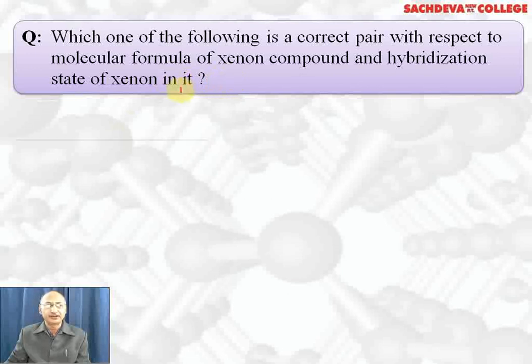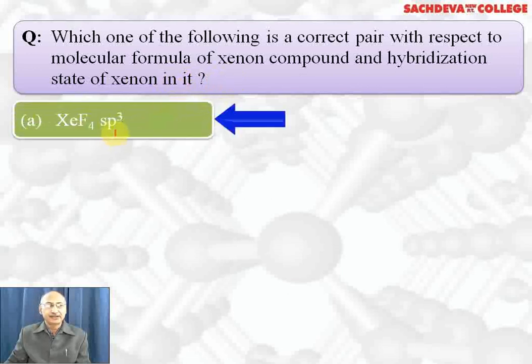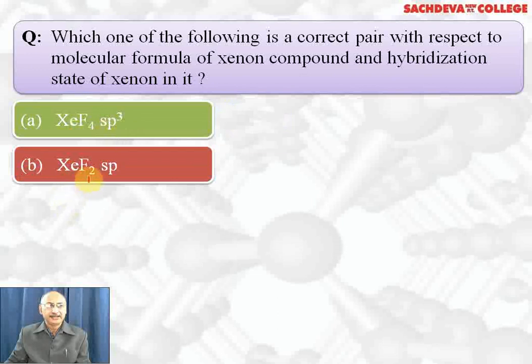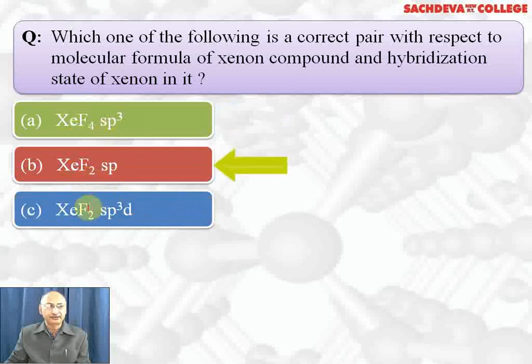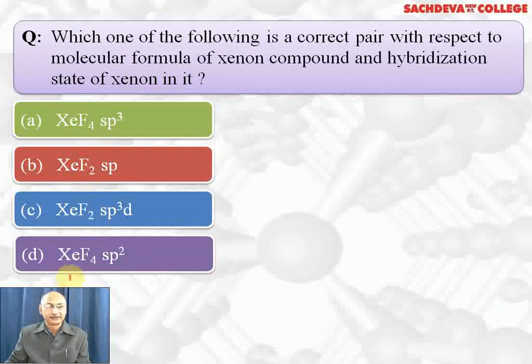Which of the following is the correct pair with respect to molecular formula of xenon compound and hybridization state of xenon in it? XeF4 sp3 is wrong because XeF4 is sp3d2 hybridization. XeF2 sp is wrong, it is sp3d hybridization. XeF2 sp3d hybridization is correct. XeF4 has sp3d2 hybridization. The correct answer is C part.